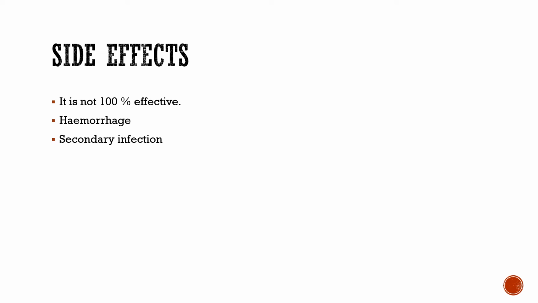The site could become a site of secondary infection. So the female, other than the hemorrhage, could also suffer from secondary infection like bacterial infection, and all the side effects which are associated with the influence of the anesthesia. So the organs may not recover, and the female may undergo different side effects of anesthesia.